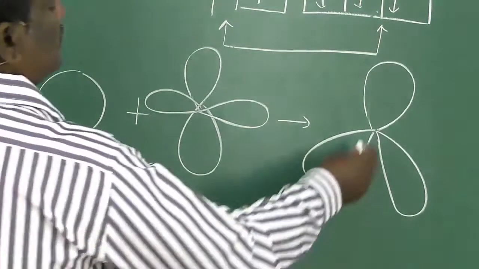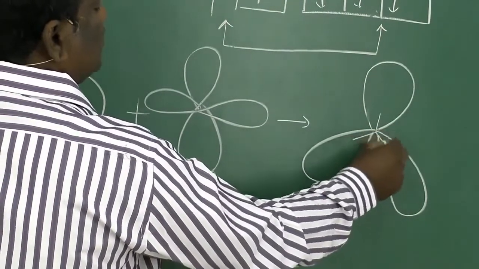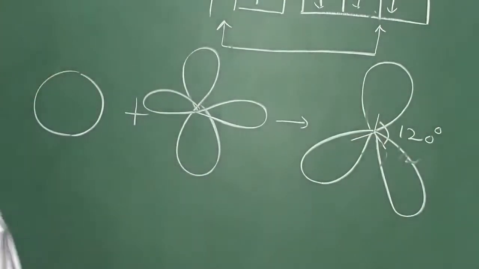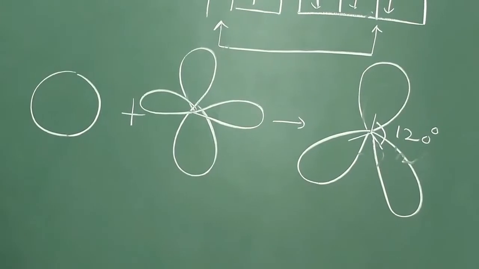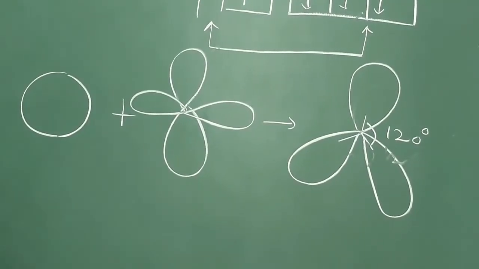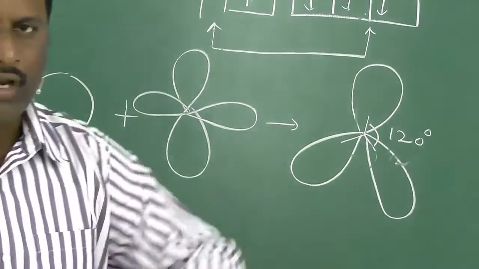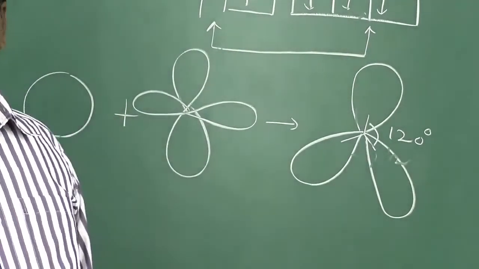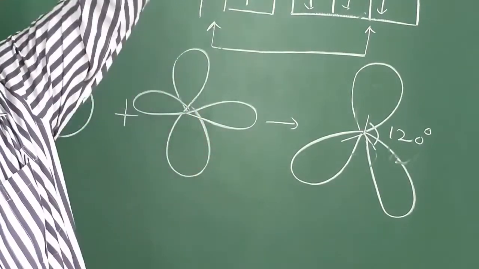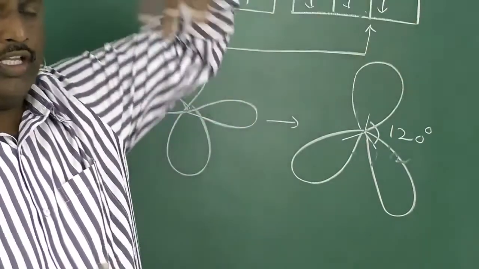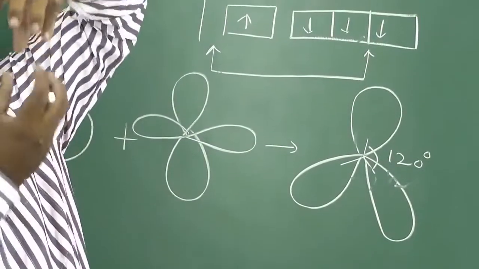These 3 orbitals are in planar trigonal shape with bond angle 120 degrees. They are in planar trigonal shape, that means they are in one plane. And the other pure p orbital, which does not take part in the bonding, is arranged perpendicular to that plane.